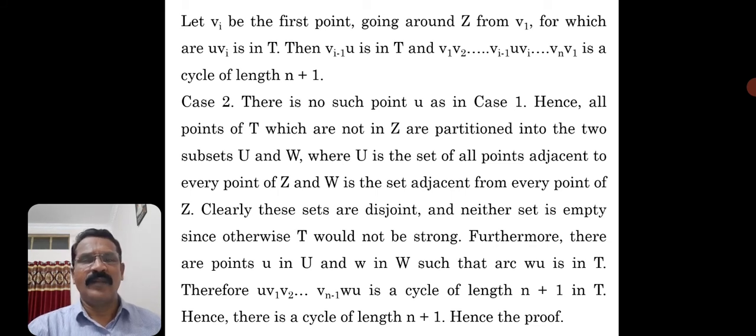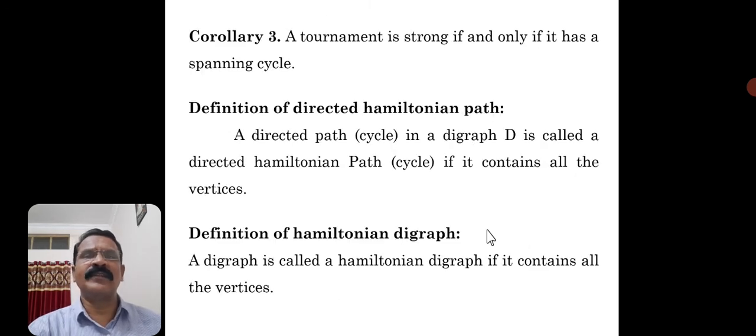Now, based on the previous result, there is a corollary. A tournament is strong if and only if it has a spanning cycle, that is, a cycle containing all vertices, all points. So this is the corollary based on the previous theorem.